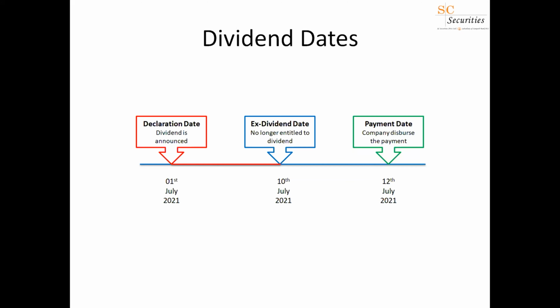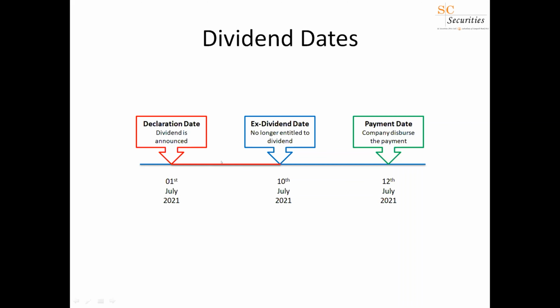Now, what is the ex-dividend date? The ex-dividend date is the date by which you need to have shares for you to be entitled to this particular dividend. So on 1st of July they announce, and 10th of July is the ex-dividend date.